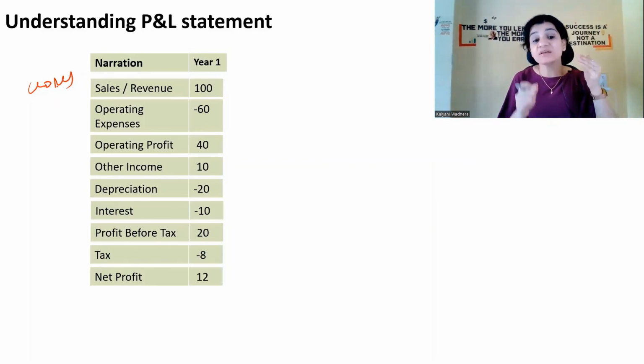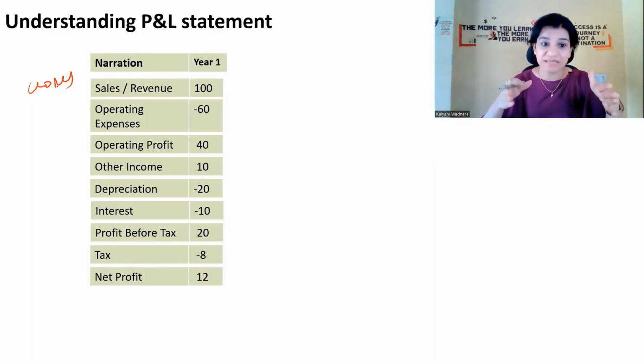Now, when you want to check any company, you will go and check. Here the company has made a profit of 12 rupees, which is very good. But we are not going to take our decision of investing our money just on the basis of 1 year.